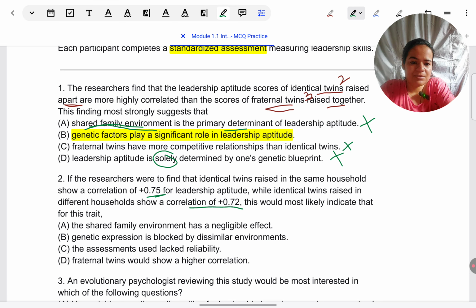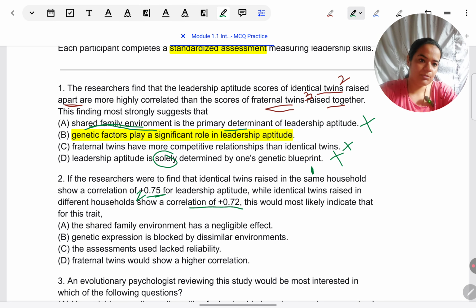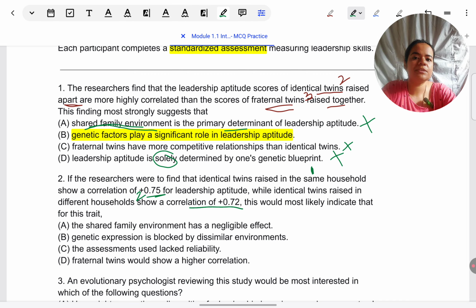So, of course, this is what they are saying. For the questions also, always, at least in practice, keep making sure you've understood what is being said before coming to the response choices. So here they're simply telling us that in condition 1, identical twins in the same environment, correlation is very high, the concordance is very high, compared to condition 2, identical twins raised apart. Now, what this indicates that they want us to come to. So, of course, before reading the response choices, again, it shows a very strong genetic component, because it seems the genetic sharing is much more important than family environment.